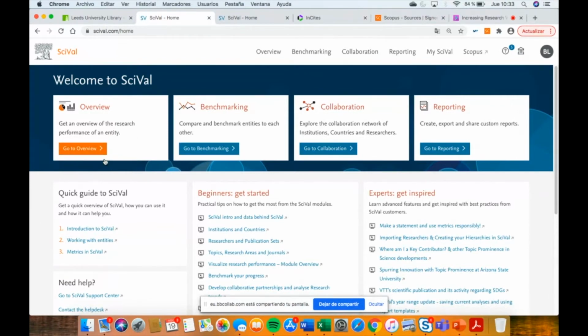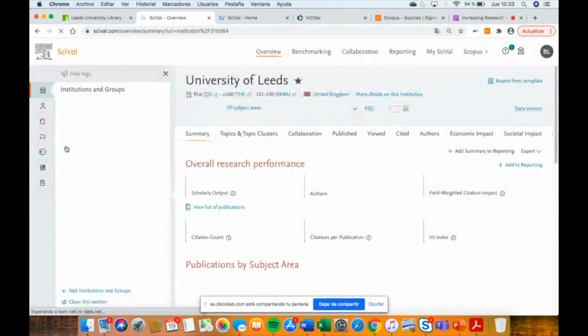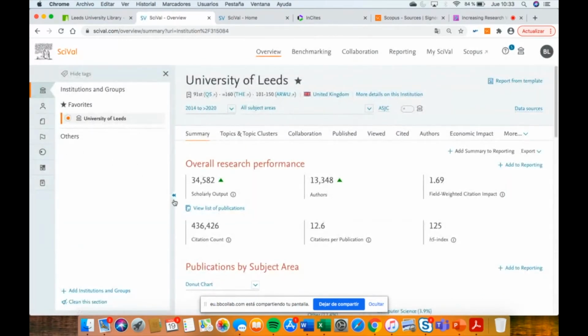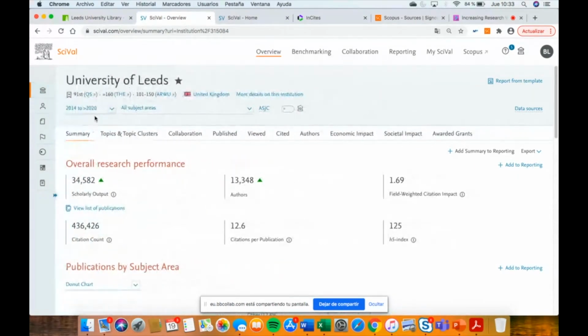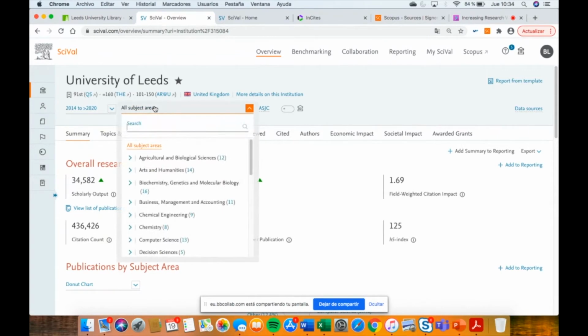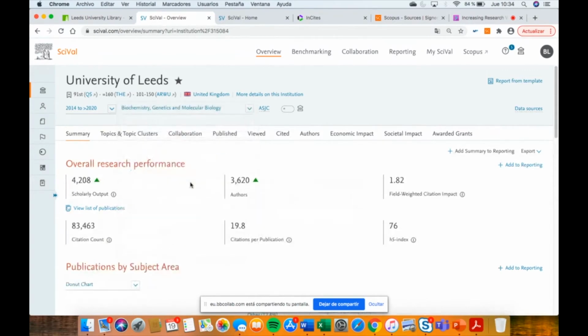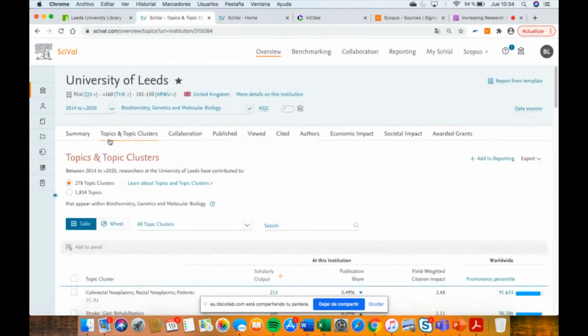For our purpose today, to analyze topics, we go to overview, and this is the University of Leeds publications in this period of time. If you are a researcher from biochemistry, you click on biochemistry and click on topics.